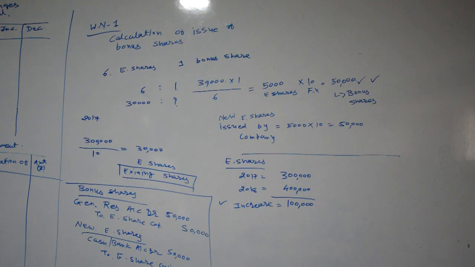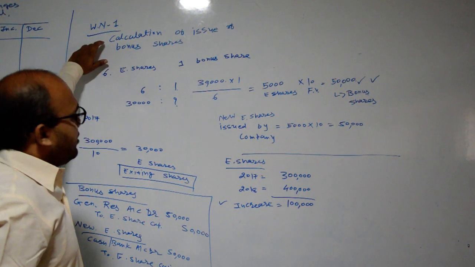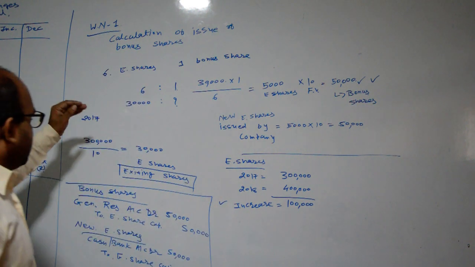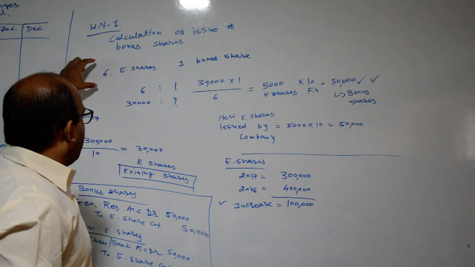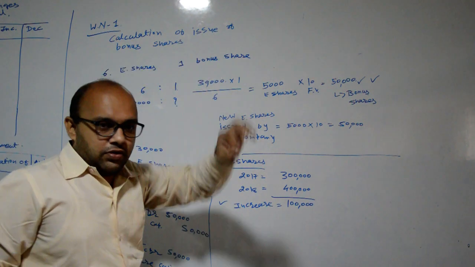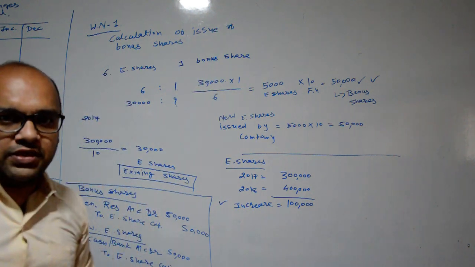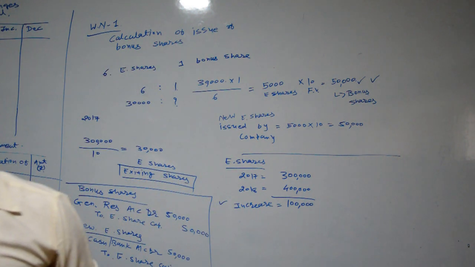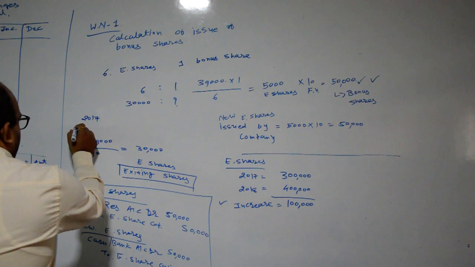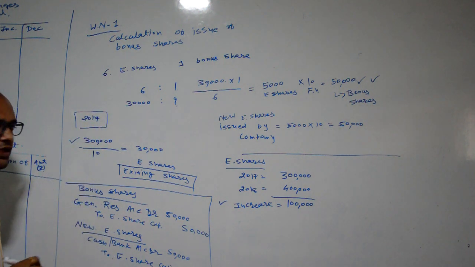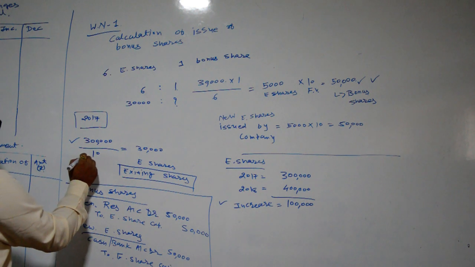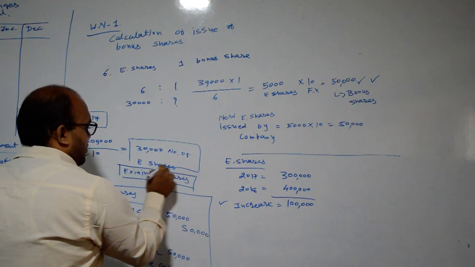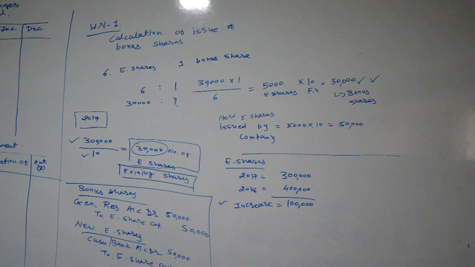For your better understanding, first of all we will have to calculate bonus shares. How much amount of bonus shares are issued by the company? If we check the information in the sum, it is provided that for 6 equity shares, 1 bonus share is issued by the company. So the ratio will be 6:1. Our existing equity share capital in 2017 is rupees 3 lakh. When we divide 3 lakh by the face value, we get the number of equity shares, that is 30,000.